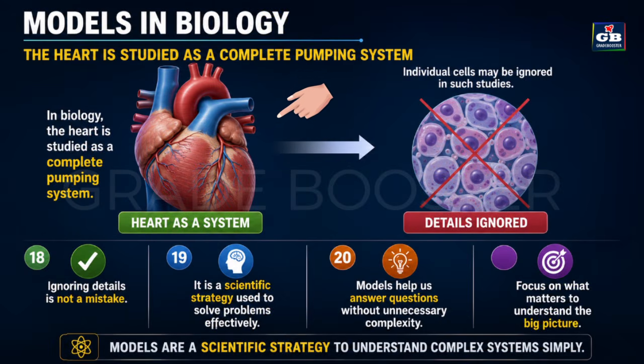In biology, the heart is studied as a complete pumping system. Individual cells may be ignored in such studies. Ignoring details is not a mistake. It is a scientific strategy used to solve problems effectively. Models help us answer the questions without unnecessary complexity.